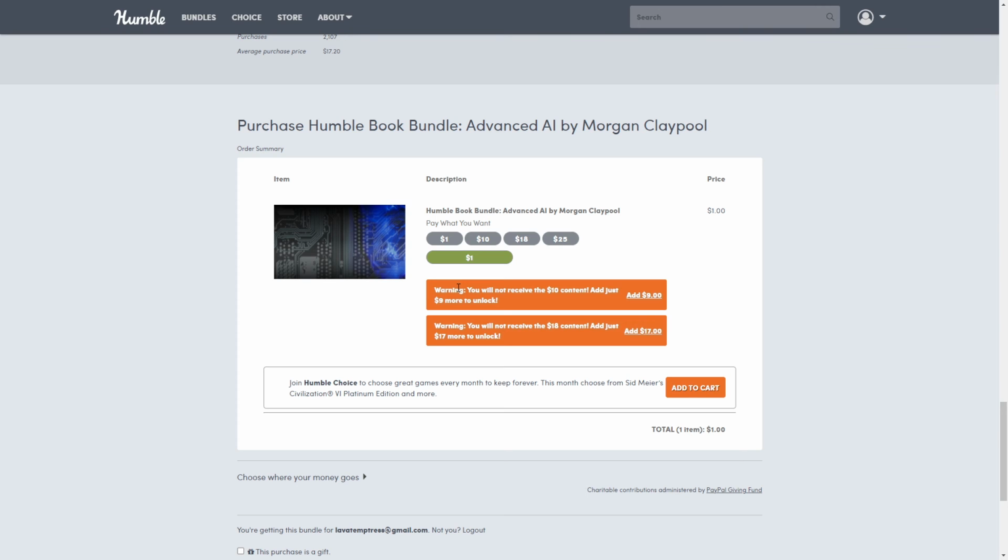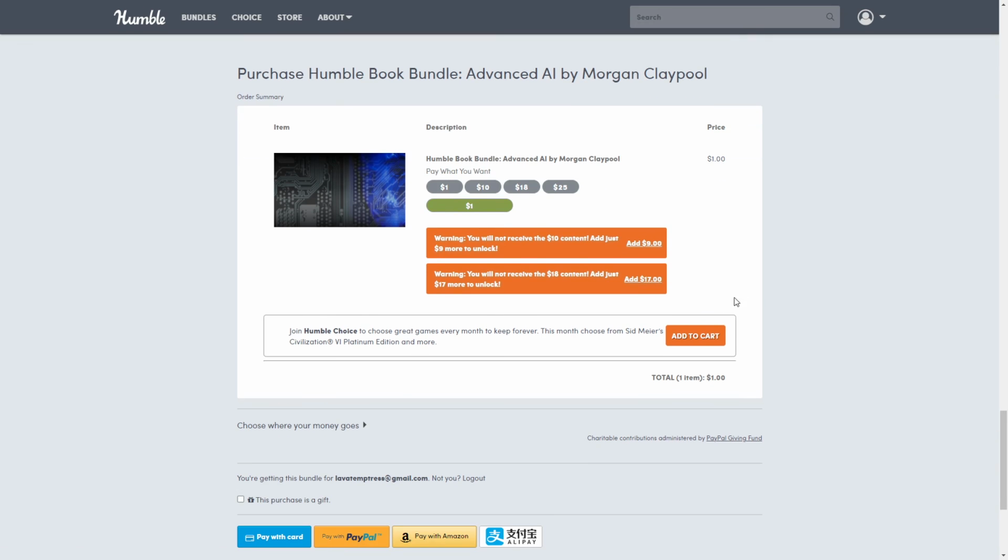If you purchase anything other than the top tier, these warnings will pop up. It's just warning you that you're not going to get this tier unless you pay that much more, this tier unless you pay that much more. It's fine. Don't worry about it.